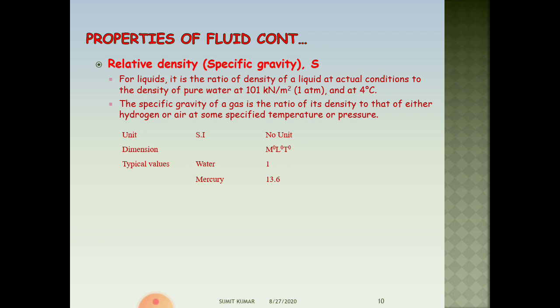And for gas, it is the ratio of density of a gas at actual condition to that of either hydrogen or air at some specified temperature and pressure. Since specific gravity is the ratio of two same units, it has no unit. For water, the value of specific gravity is 1 and mercury has the specific gravity value as 13.6.